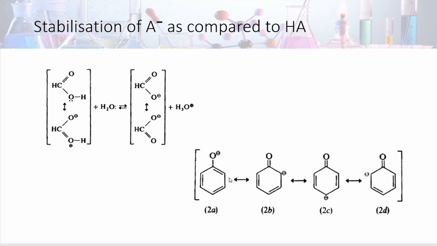In case of phenols, phenol is also acting as an acid. After dissociation it forms phenoxide ion, which is stabilized by resonance indicated in these structures A, B and C, D, etc. The more structures stabilizing, the more is the acid strength of the given compound.